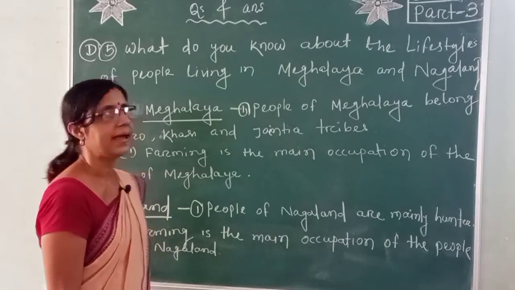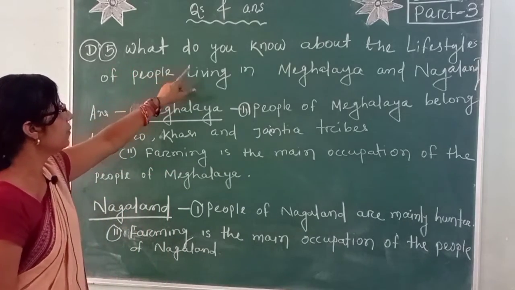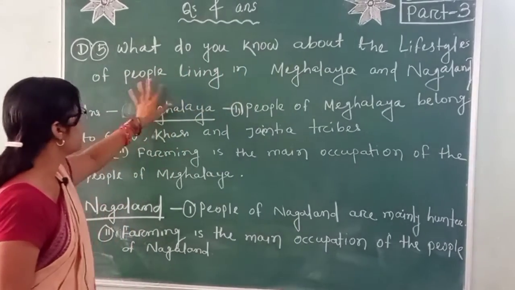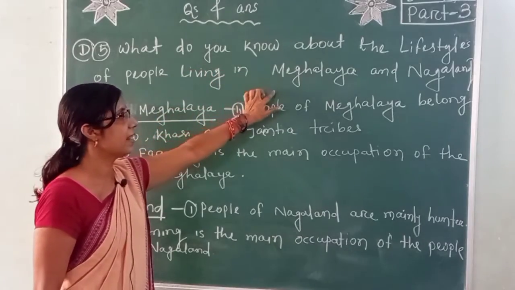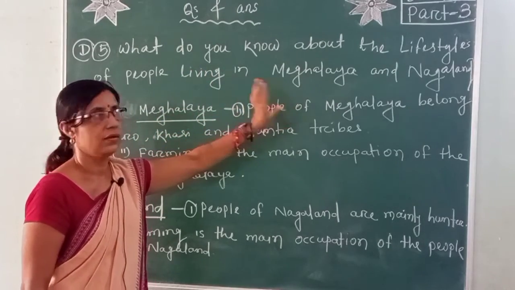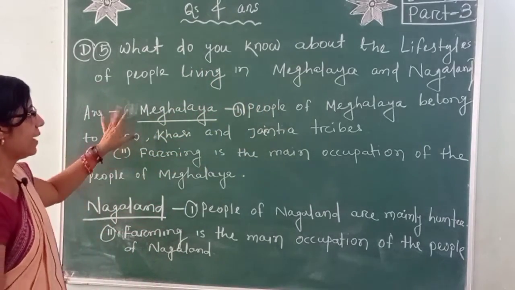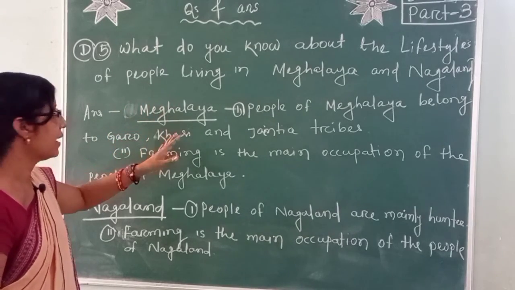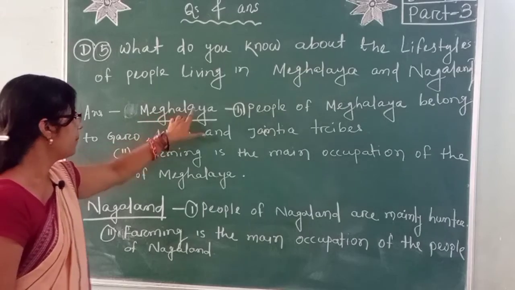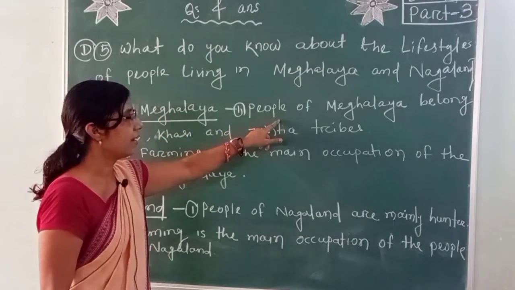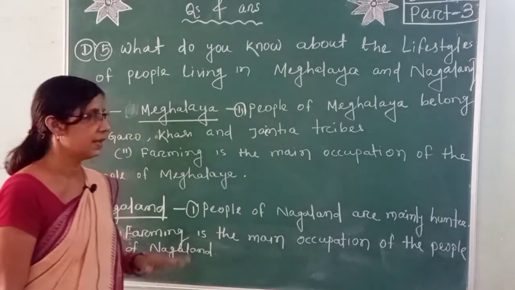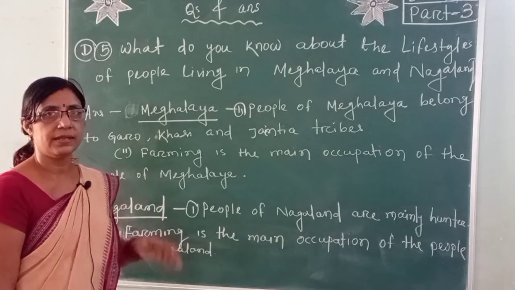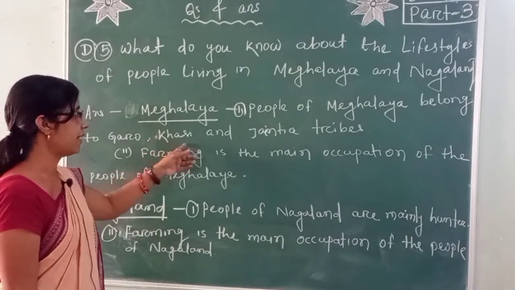So number 5, what do you know about the lifestyle of the people living in Meghalaya and Nagaland? So answer is, first we write about lifestyle of the state of Meghalaya. People of Meghalaya belong to 3 tribes, and the names of the 3 tribes are Garo, Khasi and Jaintia.